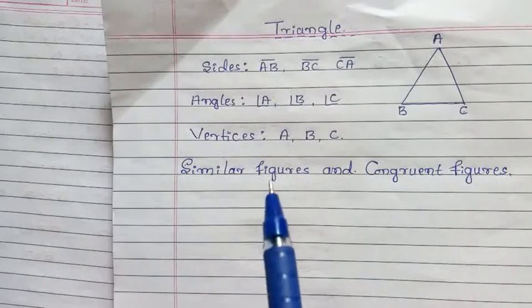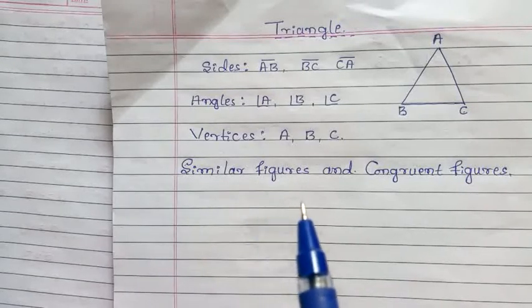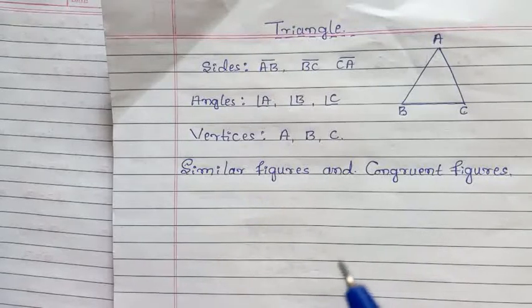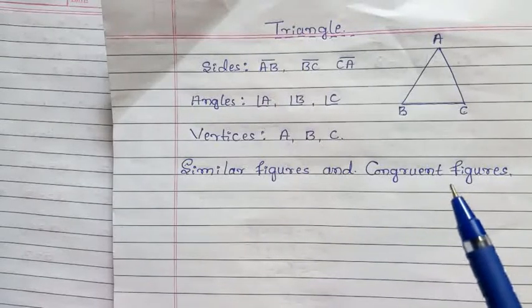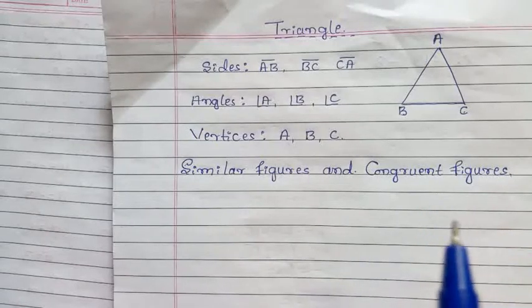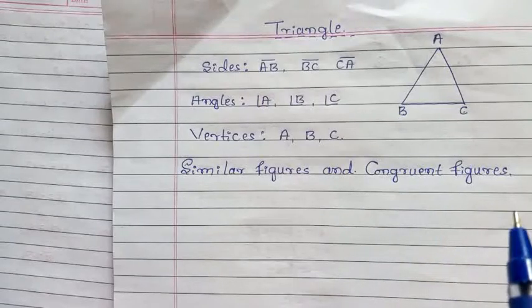In similar figures the shape of the figures is the same but not the size. And congruent figures are plane figures which have the same shape and the same size.